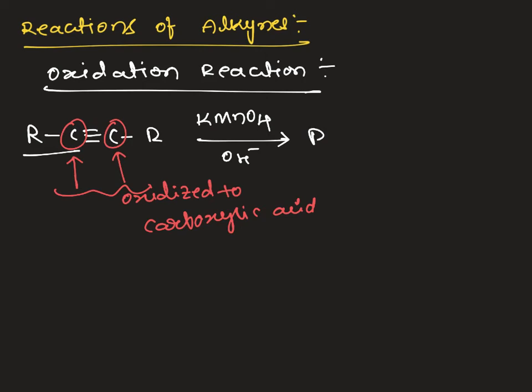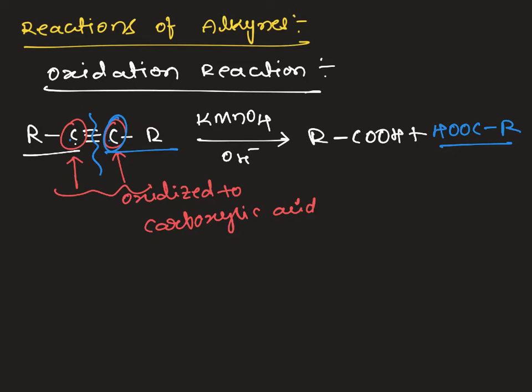R, and this carbon is converted into carboxylic acid, COOH, plus on the other side this carbon is converted into carboxylic acid, COOH, and we get R. So here we get 2 moles of carboxylic acid. Simply, we have to cleave this triple bond and convert these 2 carbons into carboxylic acid.